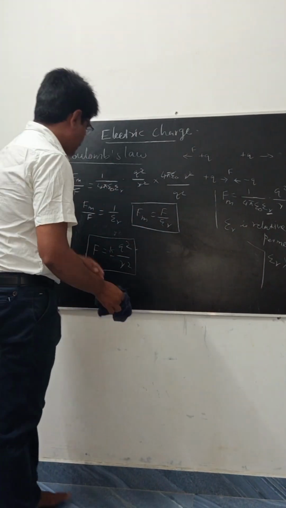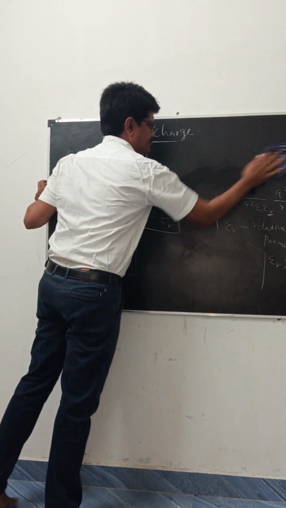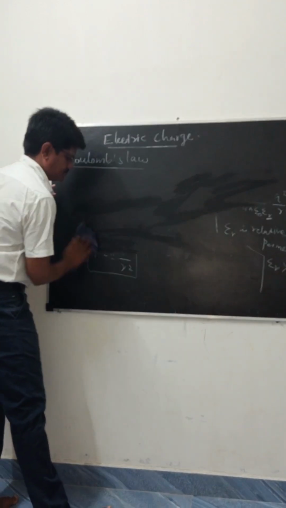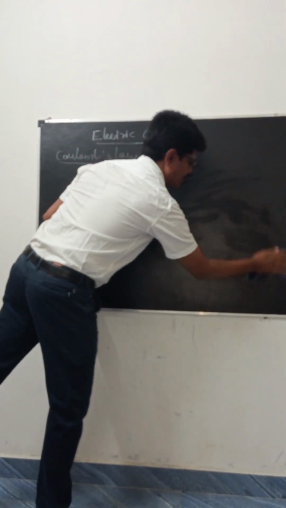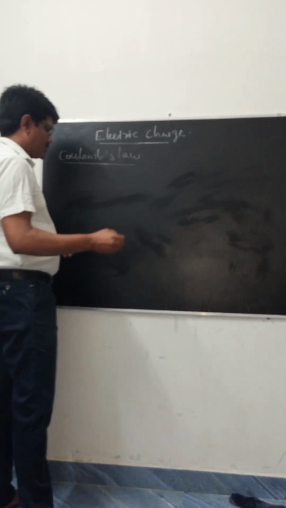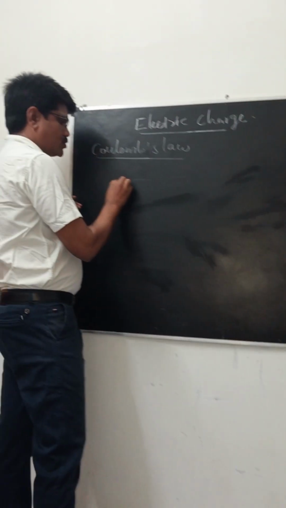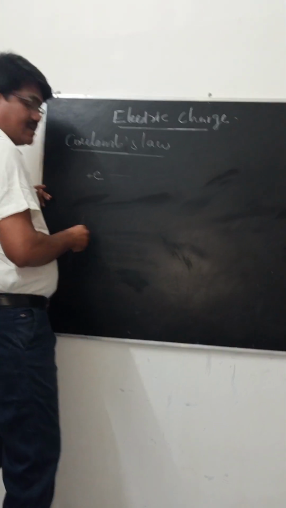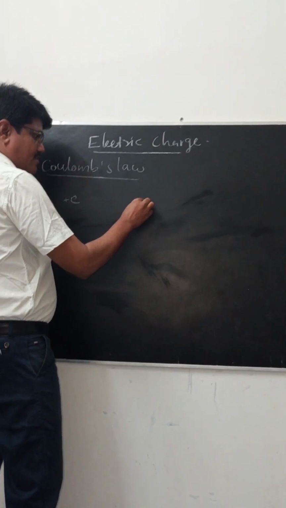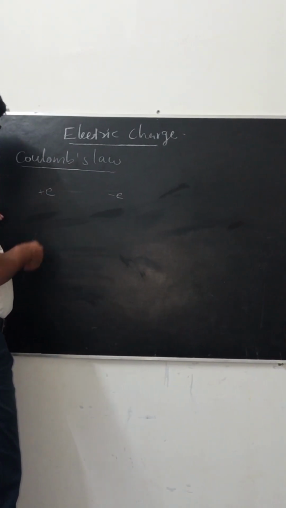Now consider two charges: one is the electron, another is the proton. The charge of the proton is positive e, and the charge of the electron is minus e.